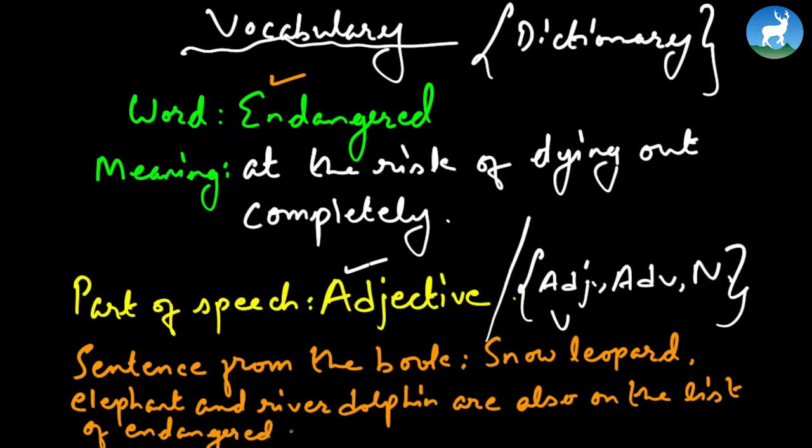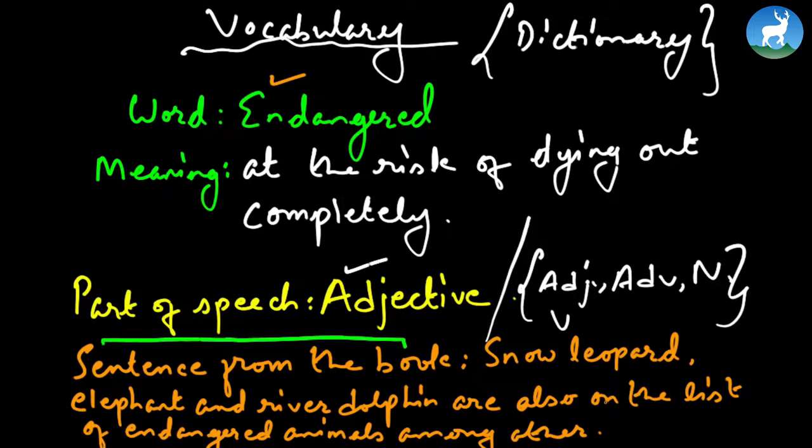animals, among others. And now, do not be mistaken, this is a sentence straight from the book, straight from the passage, under the topic, the endangered species. Later, when I reveal the passage, you'll understand where I have taken it from. So, remember, as this particular title suggests, sentence from the book: snow leopard, elephant, and river dolphin are also on the list of endangered animals, among others.